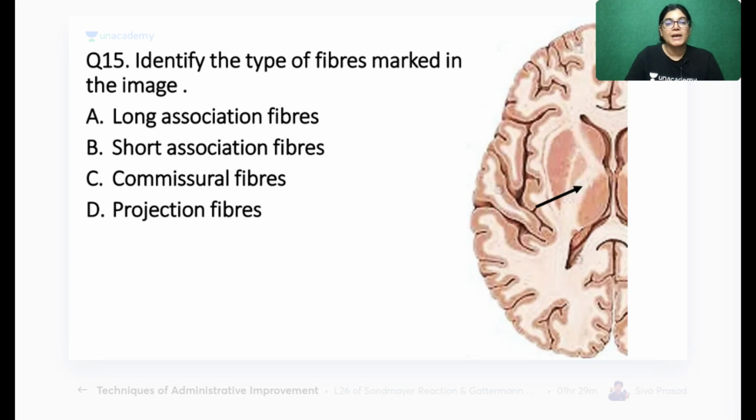Now, identify the type of fibers marked in the image. Can you see this arrow-marked area? Tell me which type of fibers these are. Long association fibers, short association fibers, commissural fibers, or projection fibers. Your time starts now. 4 options are there. Mark the correct answer.